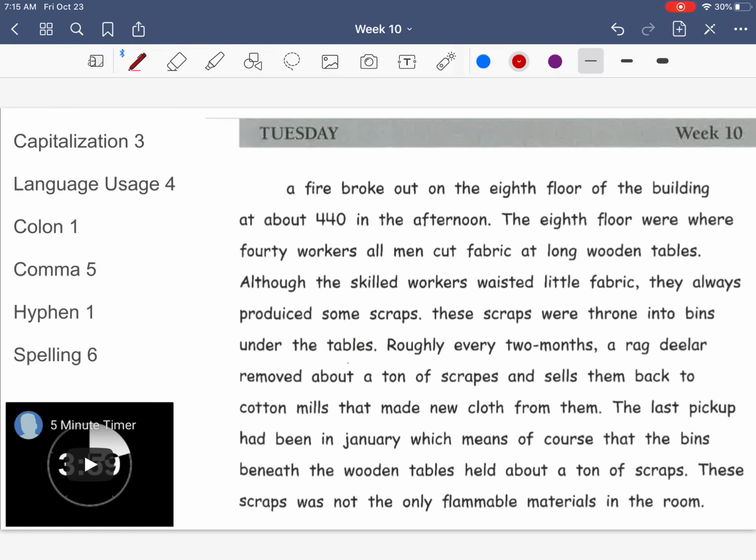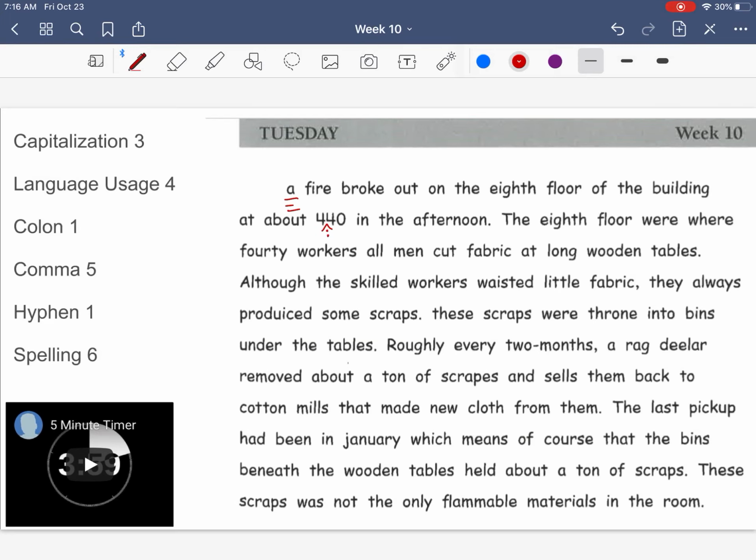All right, in our first sentence, a fire broke out on the 8th floor of the building at about 4:40 in the afternoon. Our first mistake is going to be A. It should be capitalized. We also need to insert a colon, and we're going to insert that between the 2 fours because it is a time and we write time with colons.